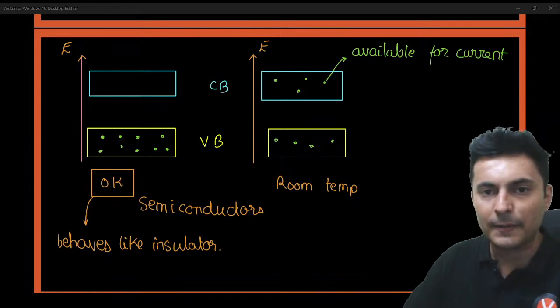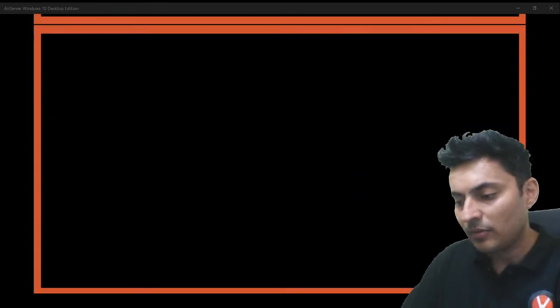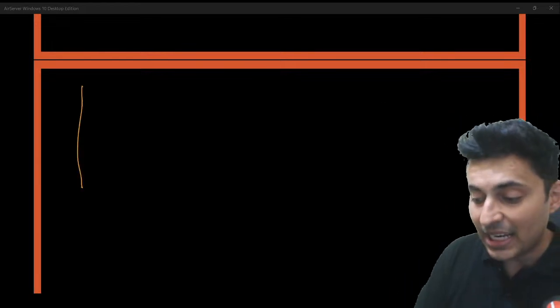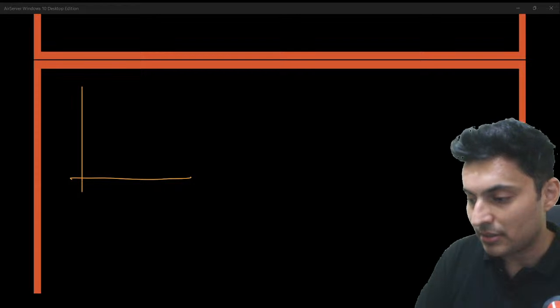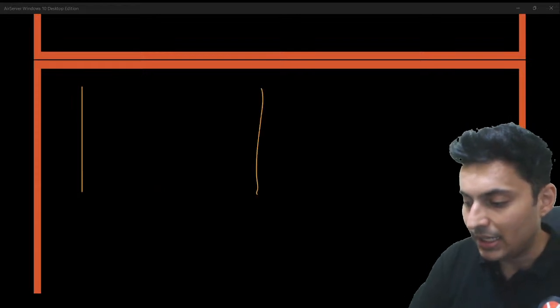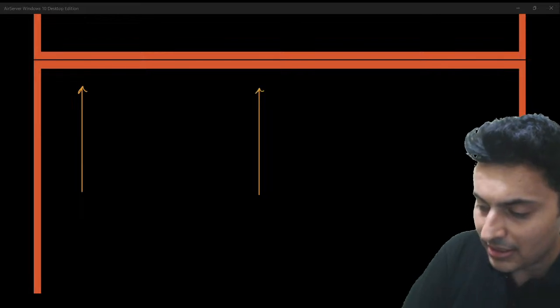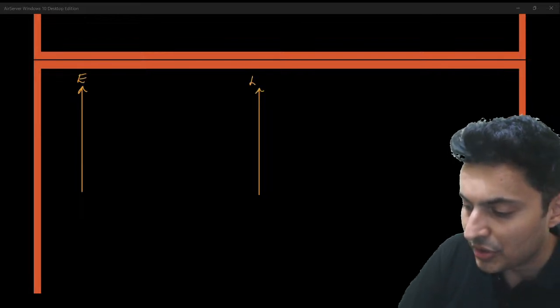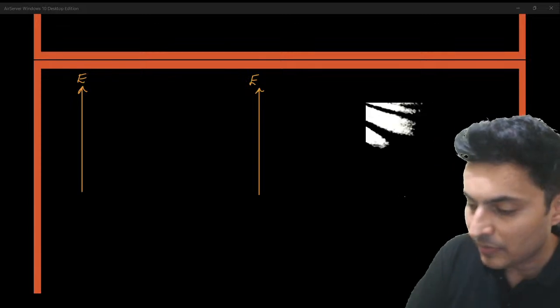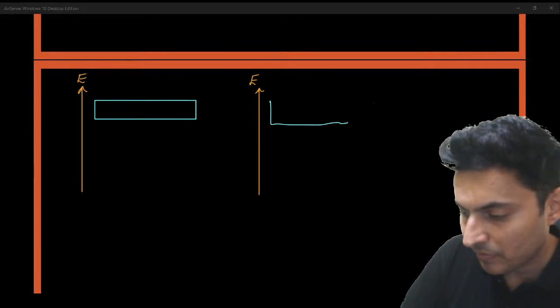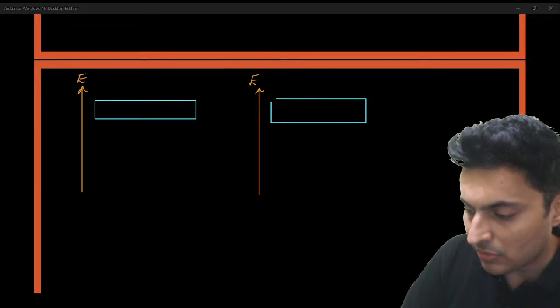What other graphs are there? You have the graph showing how these band gaps change for P-type and N-type semiconductors. So how do the energy levels change when you dope with P and N type?